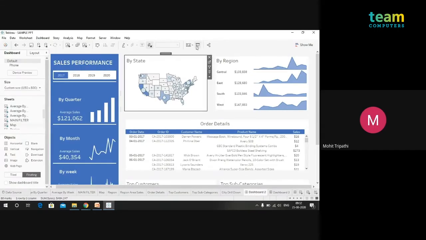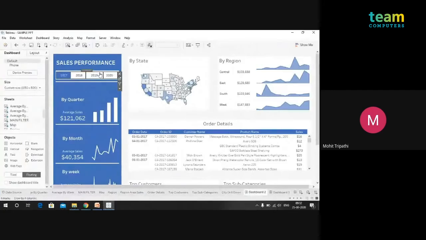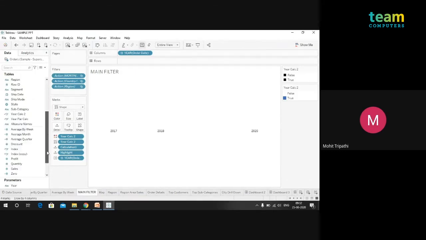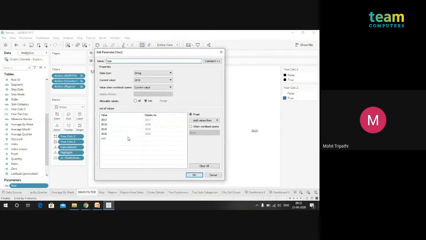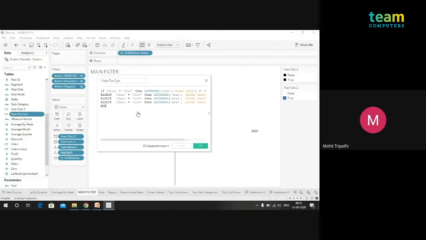So yes, now what we'll do, I've created this sheet also. I will show you what it will do. I have tried to make it a kind of parameter over here with the help of year selection. This is the parameter which I have created, year values, and for every parameter you build a calculation to work. So this is the calculation for that. If the parameter selection is 2017, then the year of photo date is equal to 2017. So it will match both, and then it will filter the dashboard.